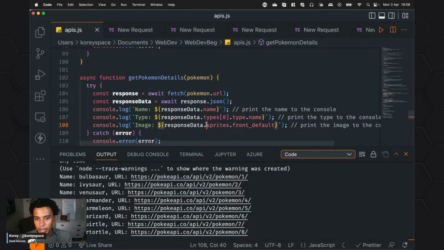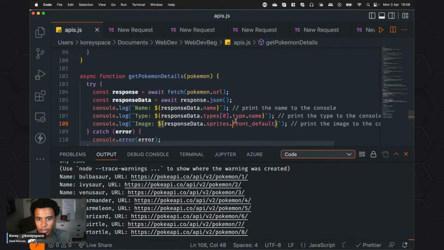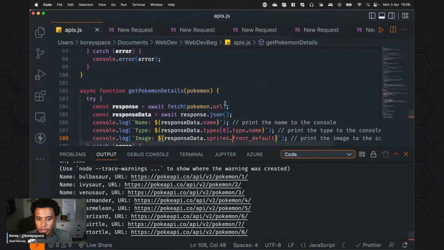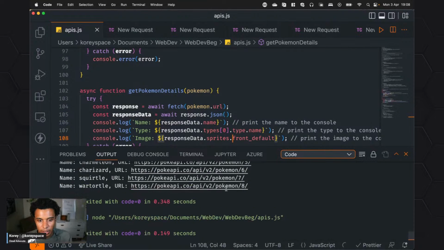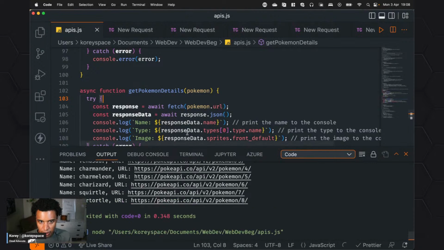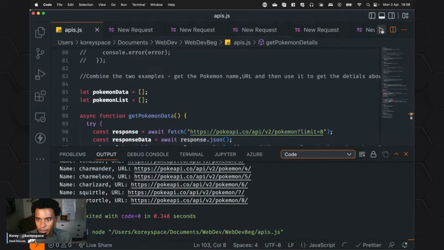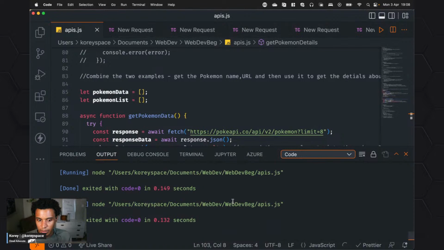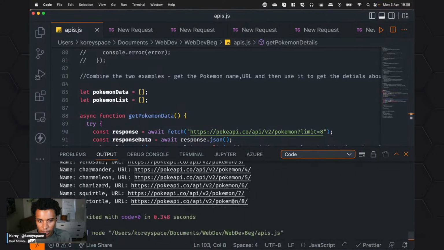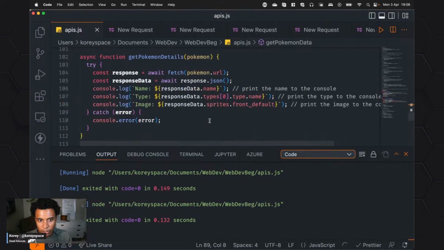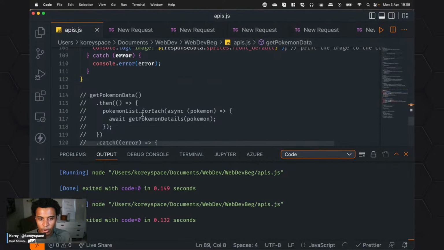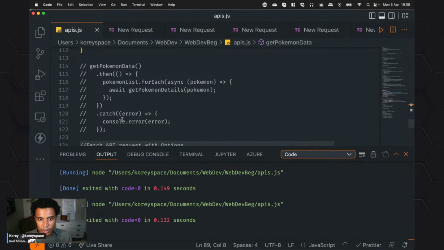And I'm gonna take the image. This is on sprites and front default. So now if I go ahead and print this, drum roll, please. Of course, it's not working. Let me see, save it. Where are we? Maybe this didn't run. Oh my! Why are you not working? Oh, didn't I call the function? Of course, yes. Got to call the function as well, people.